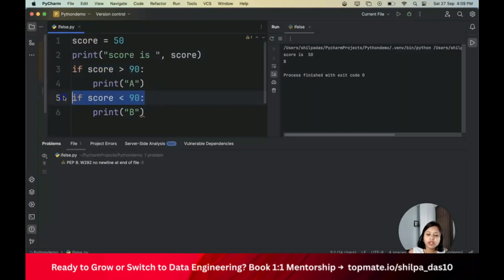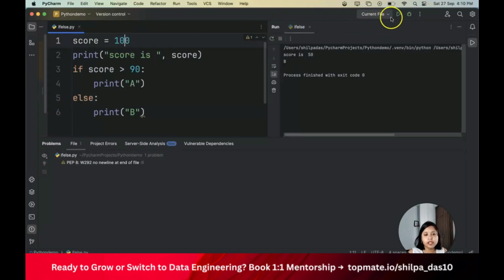So instead of this, I can just write else. If in case it's greater than 90, then I will go ahead and print A, else I will print B. Now let me run it. Yes, it is there. Now what I will see is, let's say I will print 100 in the score and I will print. Yes, it is A, so it means it's greater than 90.